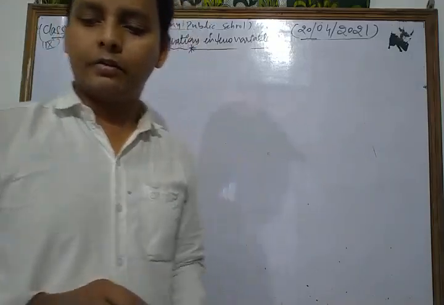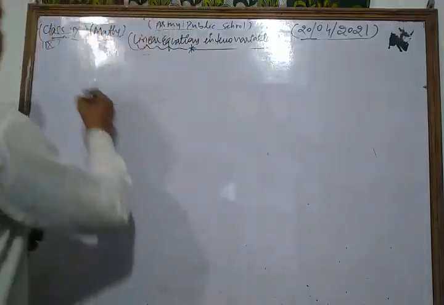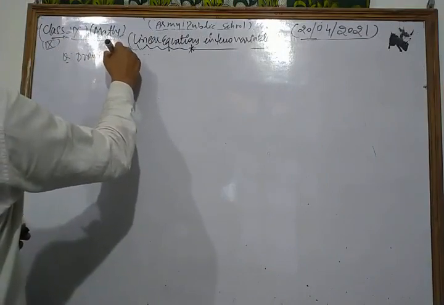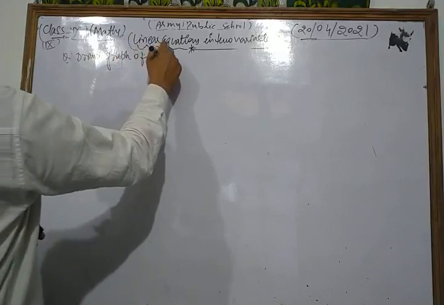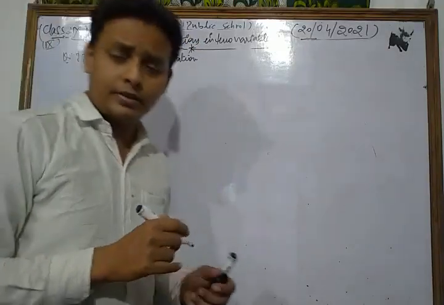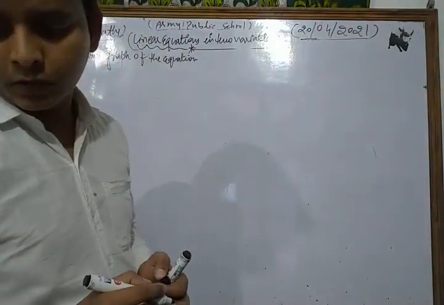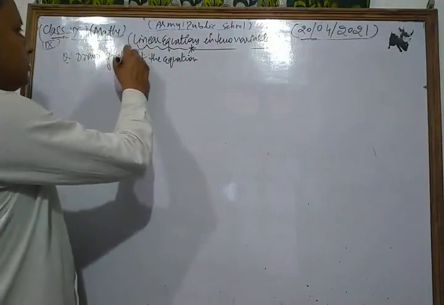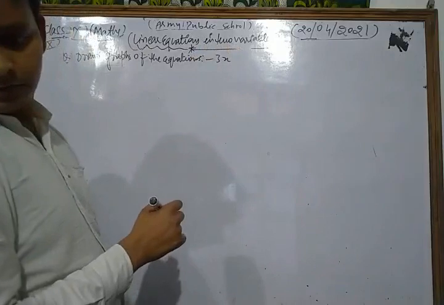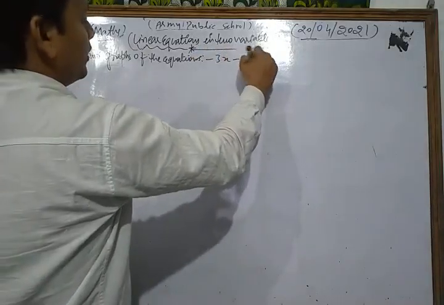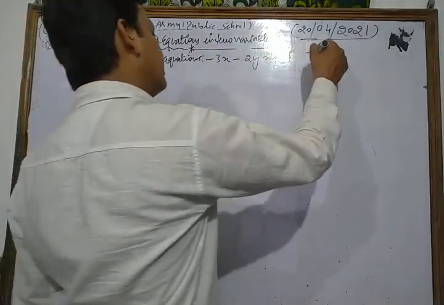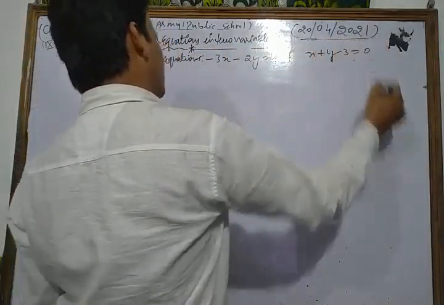Let's see. Draw graph of the equations. Okay, the question is: draw the graphs of the equations 3x minus 2y is equal to 4 and x plus y minus 3 is equal to 0.